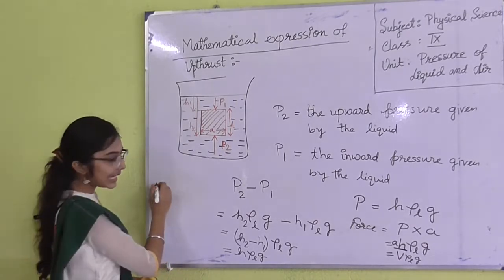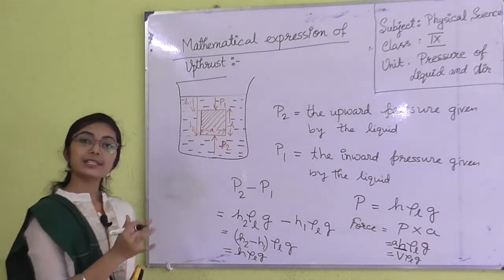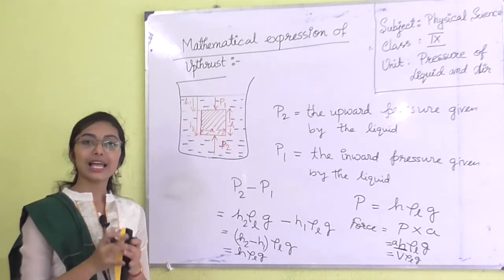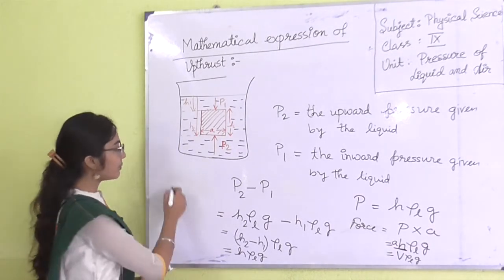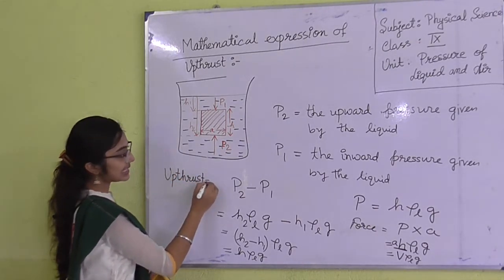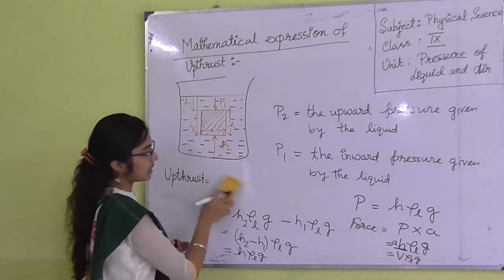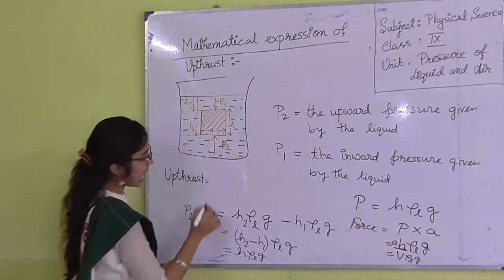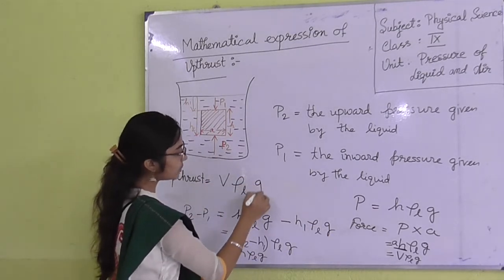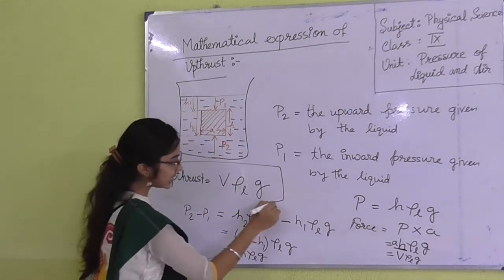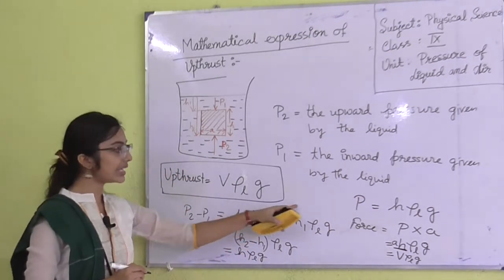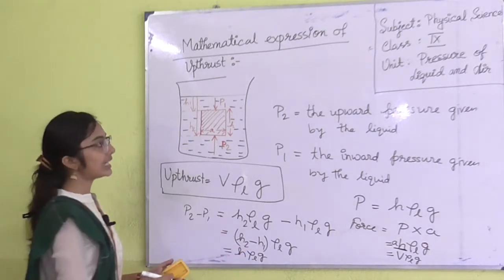So I am writing this again. Force, last day we have discussed that upthrust is nothing but a force that is applied over an area. So force can be written as upthrust. So upthrust is basically V into rho L into G. The mathematical expression for upthrust is V into rho L into G. That is very important for doing numericals.